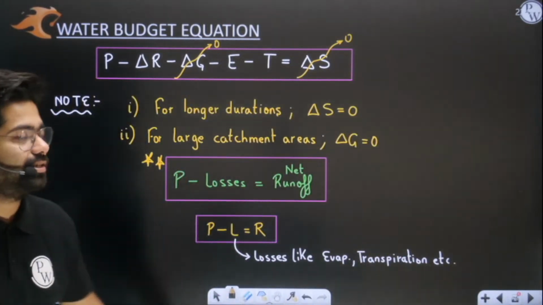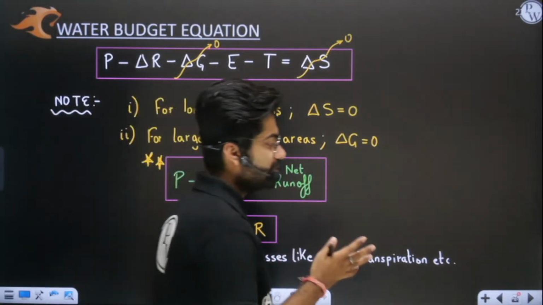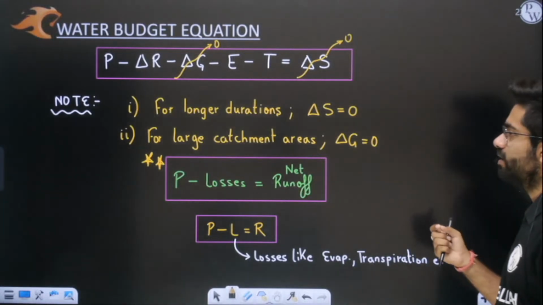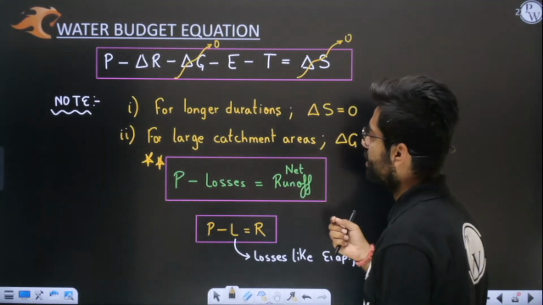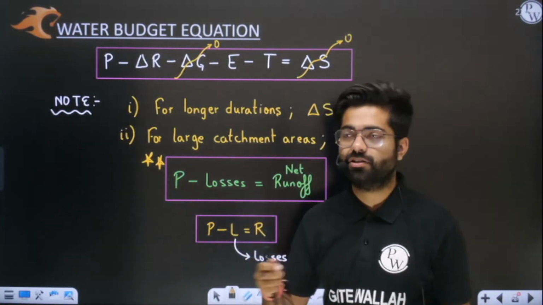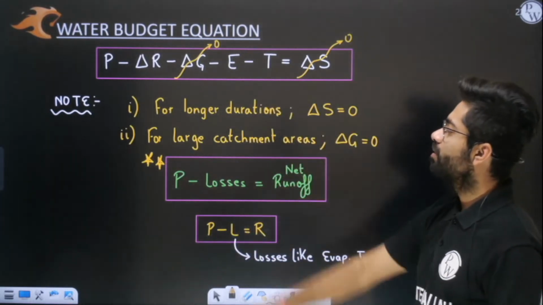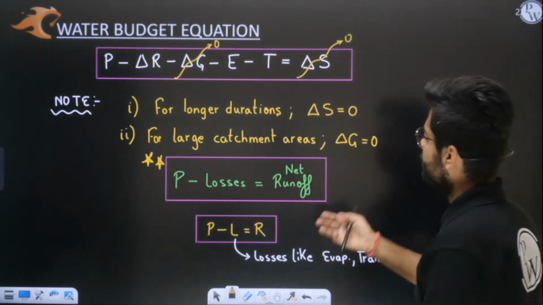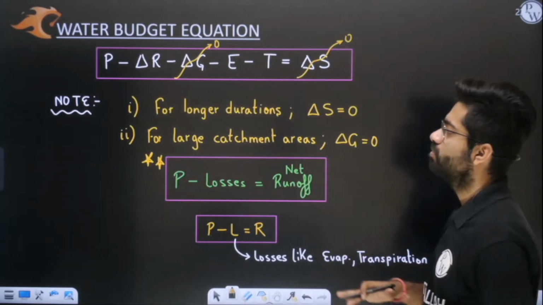P minus R minus G minus E minus T equals delta S. P equals precipitation, delta R is net runoff, delta G is net groundwater flow, E stands for evaporation, and T stands for transpiration. So this is your water budget equation. For longer durations, delta S equals 0, and for a larger catchment area, delta G equals 0. I have already told you this.